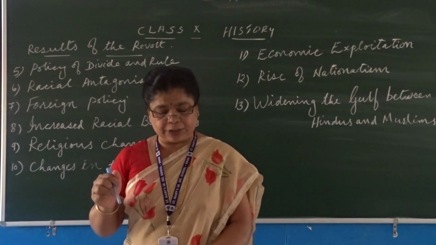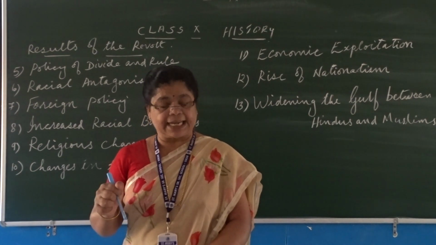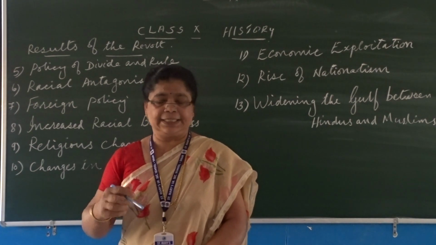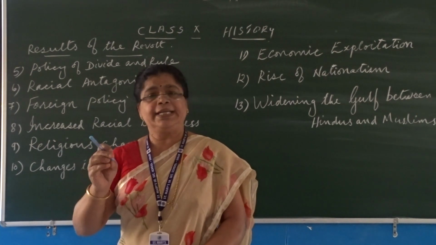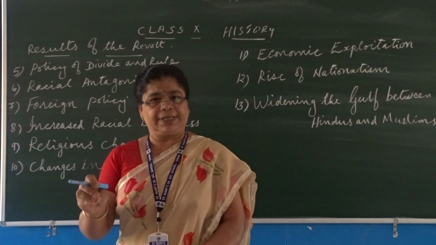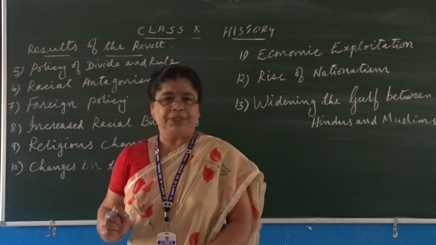Again, the Indians had to pay heavy interest and dividends on the British capital invested in India. That is, when the power was transferred from the company to the crown. Earlier, it was only the East India Company, a private company, so only the members of the company carried on trade with India.